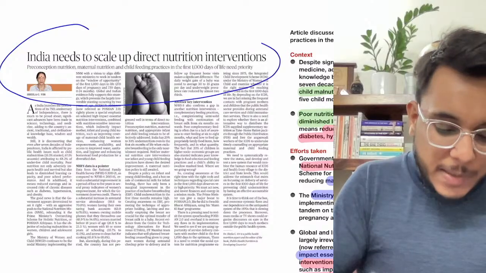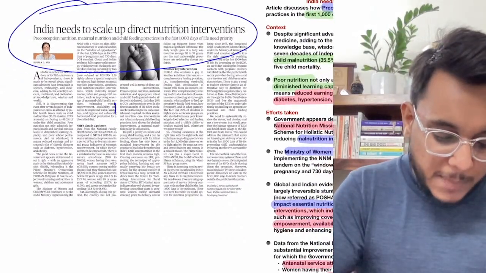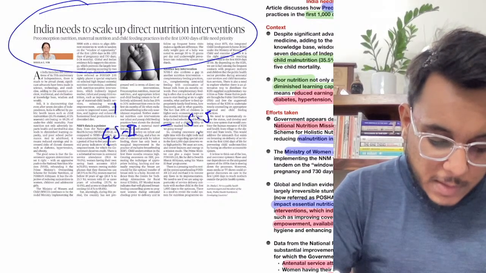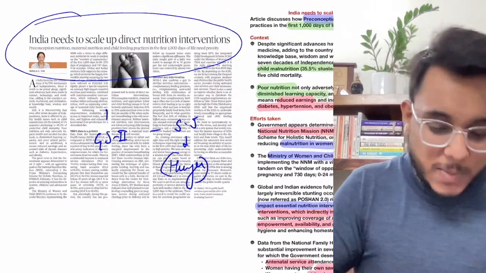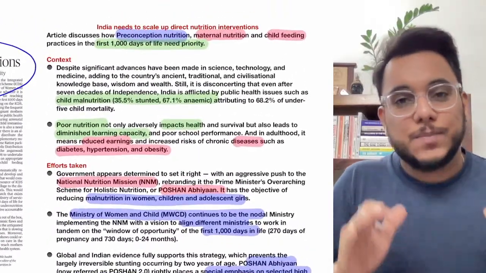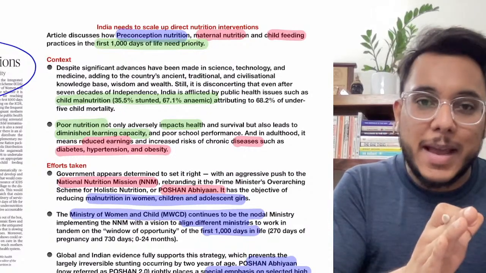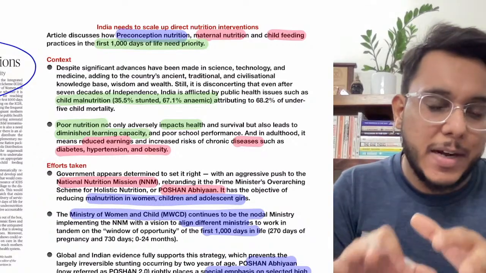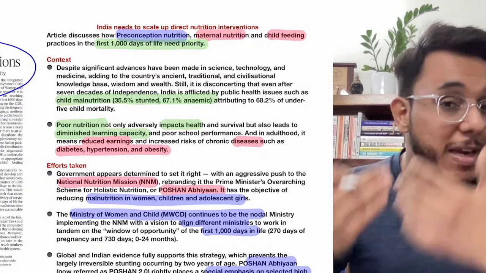India needs to scale up direct nutrition interventions. Now guys, this particular article will be important in GS paper number 2, social justice, issue of hunger. Now see this particular article, guys. This article says that the health of a child is connected with the health of a mother. If the mother is healthy, nutritious, and properly fed, the child will be healthy. If the child is healthy, the child can contribute to the economy and nation building.